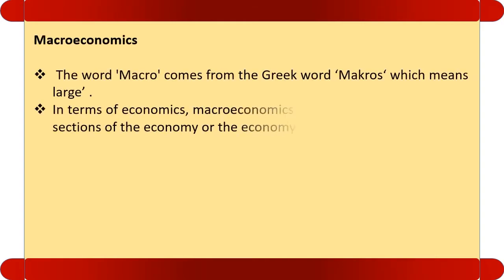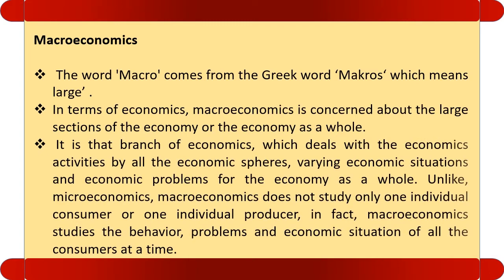Let us start the session with the meaning of macroeconomics. The word macro comes from the Greek word macros, which means large. Macroeconomics is concerned about the large section of the economy or the economy as a whole. It is that branch of economics which deals with the economic activities of all the economic spheres.